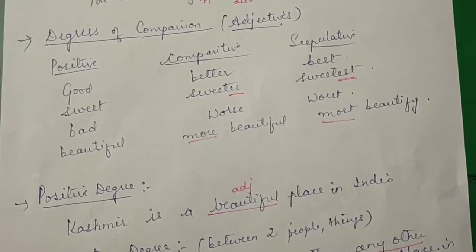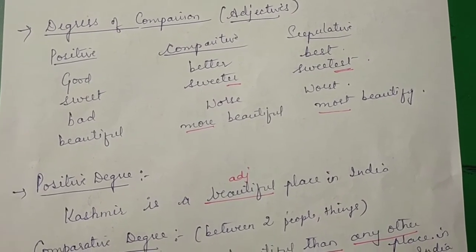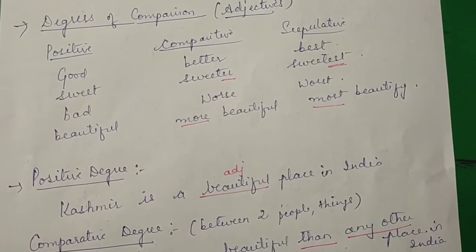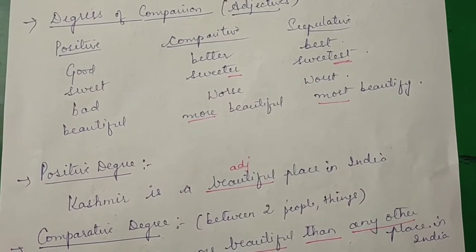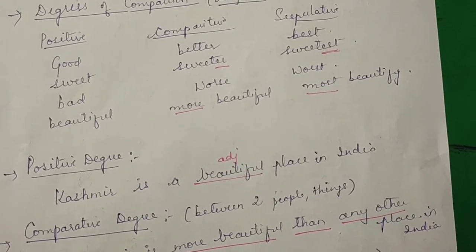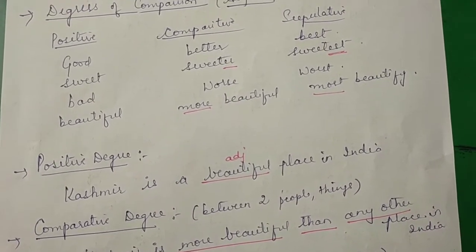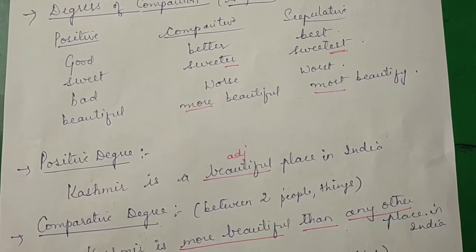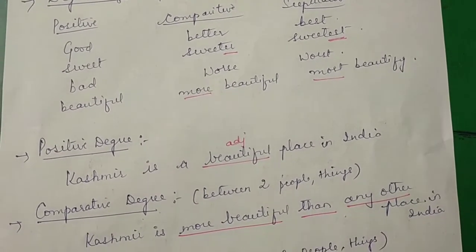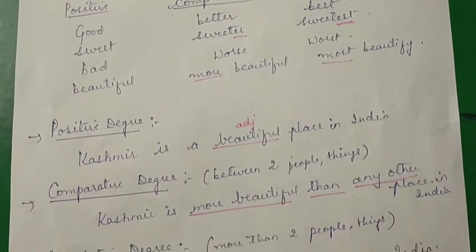Now we have degrees of comparison for adjectives. We have three degrees, as everyone knows: positive degree, comparative degree, superlative degree. If the word used in the positive degree is good, in the comparative degree it becomes better, and then superlative best. Good, better, best; sweet, sweeter, sweetest; bad, worse, worst; beautiful, more beautiful, most beautiful.